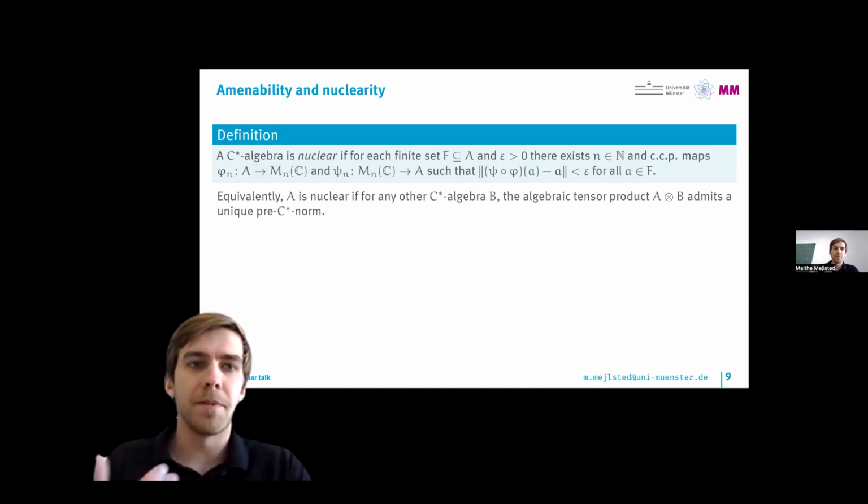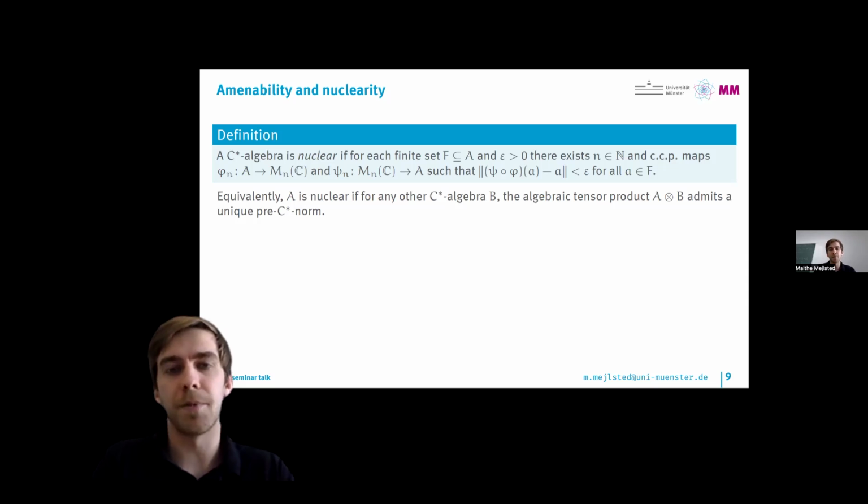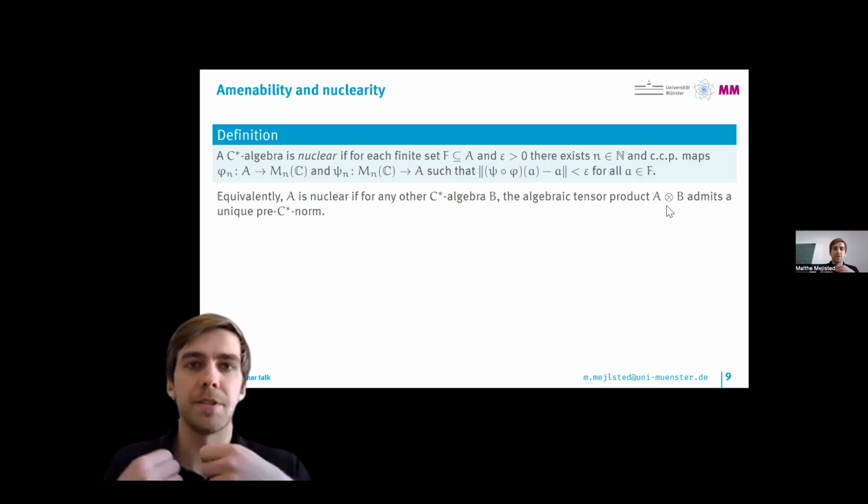But maybe a more enlightening way to see what nuclearity means is this equivalent definition: A is nuclear if for any other C-star algebra B, the algebraic tensor product A tensor B admits a unique pre-C-star norm.